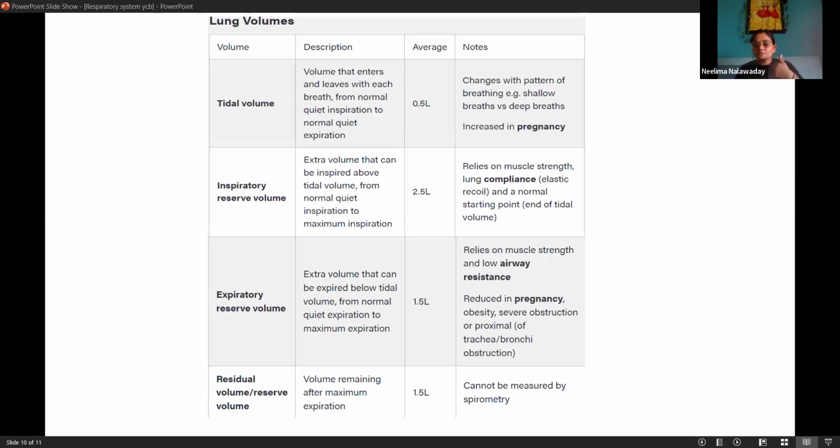So our inhalation is active, but exhalation is passive. Because after some time of breathing in, automatically the diaphragm comes back and regains its normal dome shape.